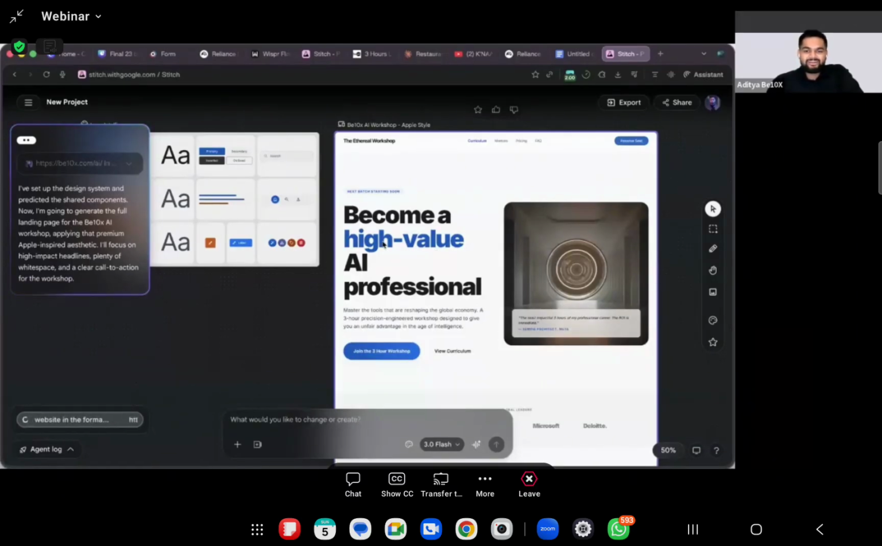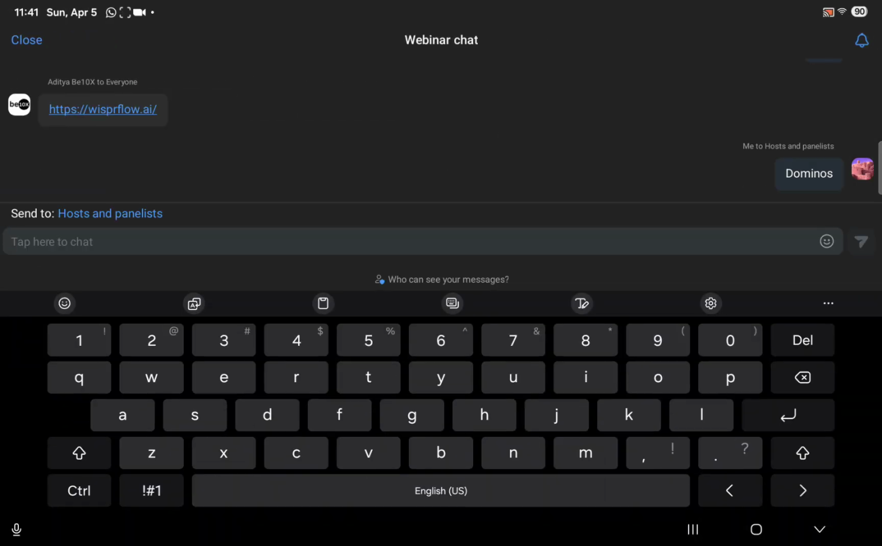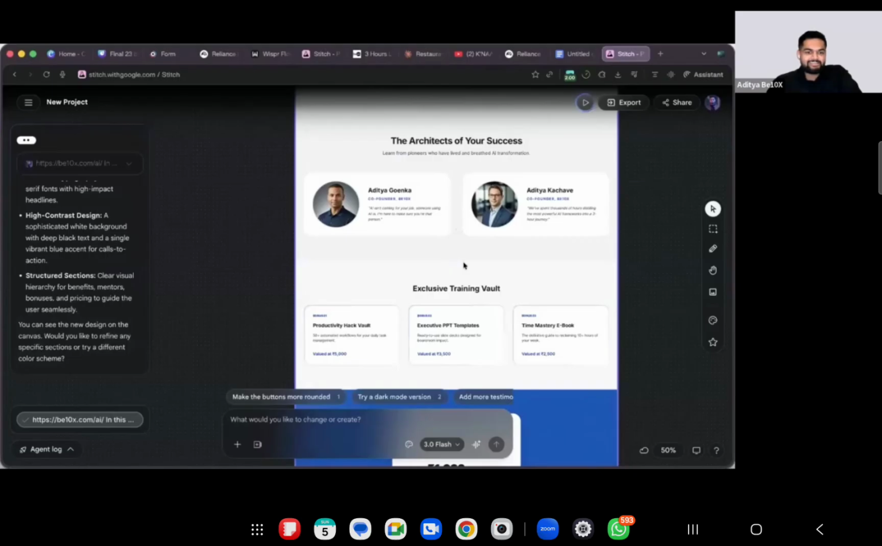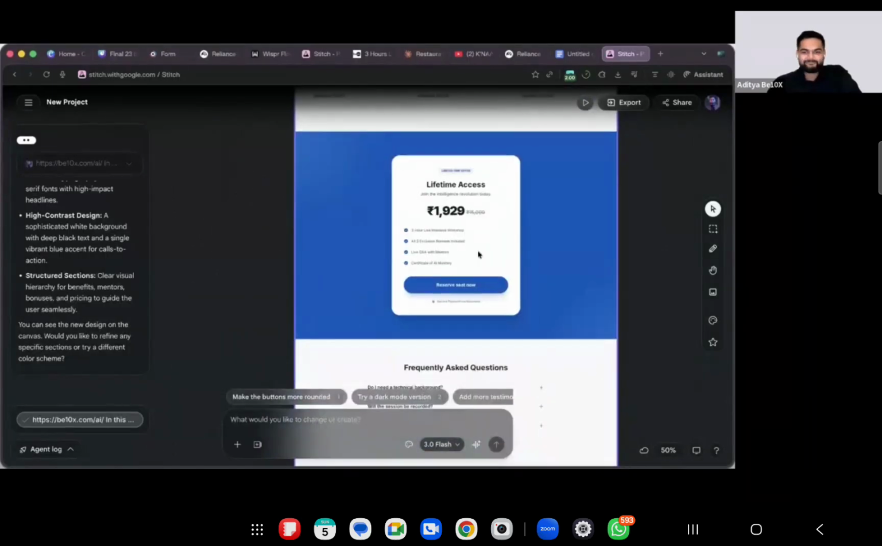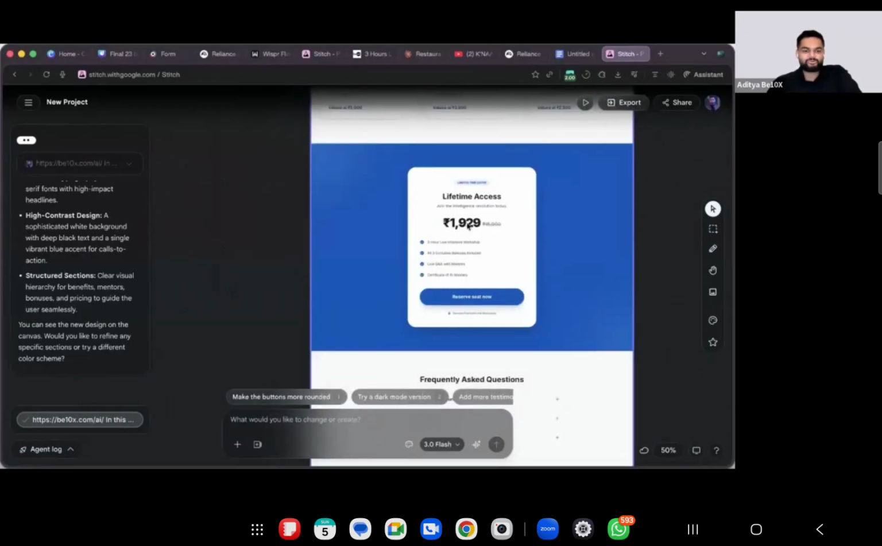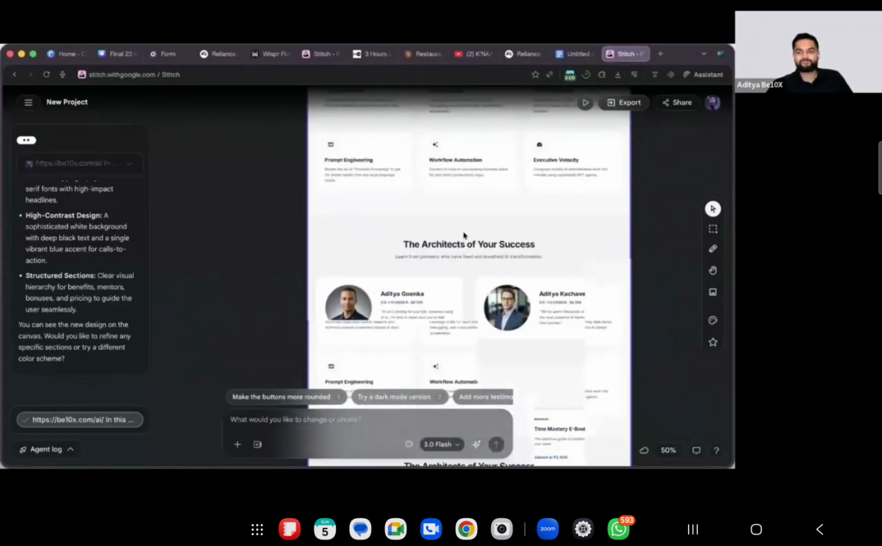Okay. So become a high value AI professional. So it has redesigned my website like Apple's website, right? So you can see it has redesigned us as well. Folks, and it is also asking me to increase the price. It is asking me to not do this workshop at 9 rupees. It's too valuable. It's saying that do it at least 1900 rupees. Right? Who is absolutely mind-blown?